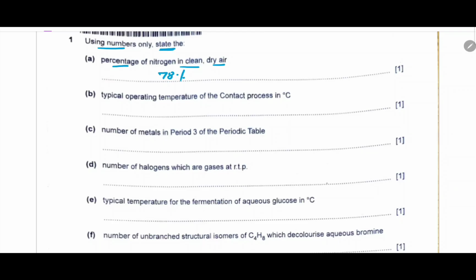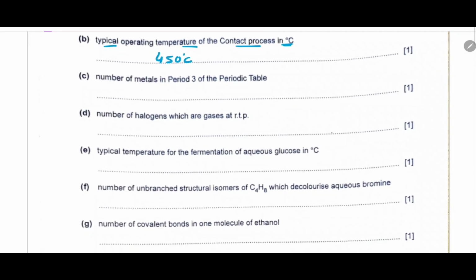Question number 2, the typical operating temperature of the contact process. We have to give it in degrees Celsius. We know the operating temperature of the contact process is 450 degrees Celsius. These are all direct database questions.